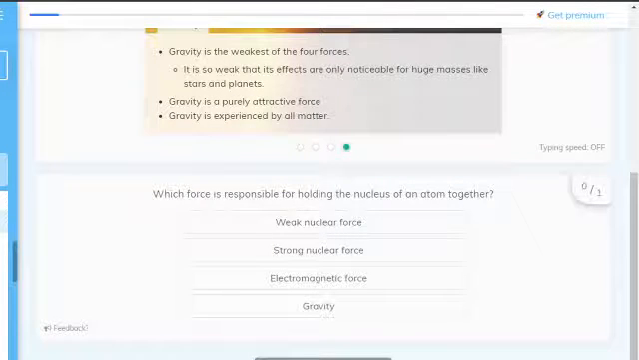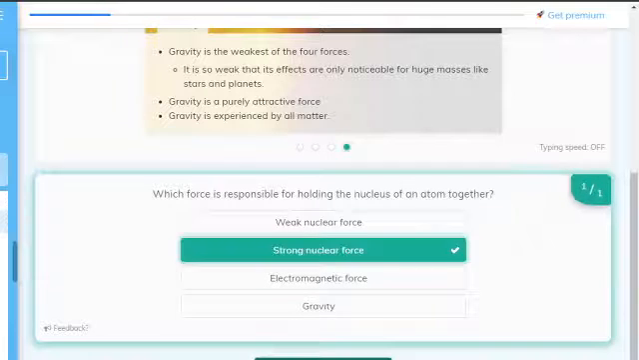What force is responsible for holding the nucleus of an atom together? Strong nuclear force.